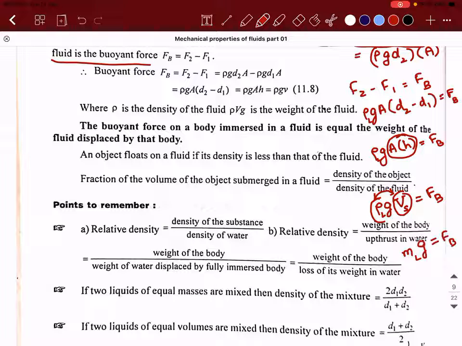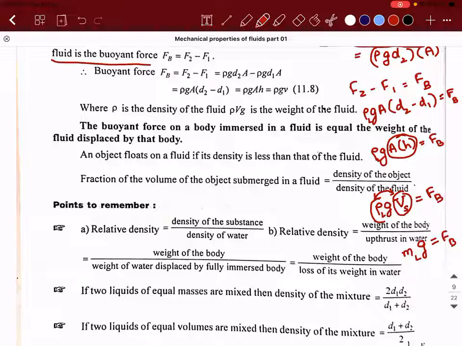So what is it that you are able to understand? The weight of the liquid displaced is exactly equal to the buoyant force. Buoyant force is a known concept to us. But if you have to mathematically calculate the value of buoyant force, what are you supposed to do? You need to calculate the weight of the liquid that is displaced.